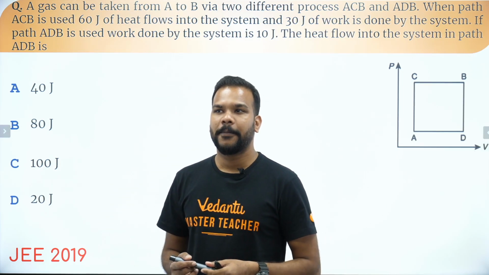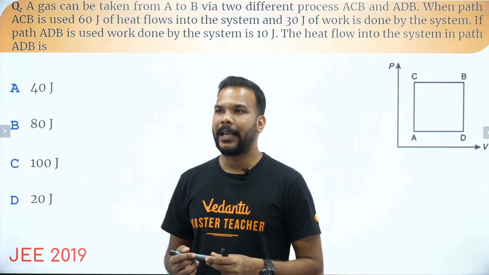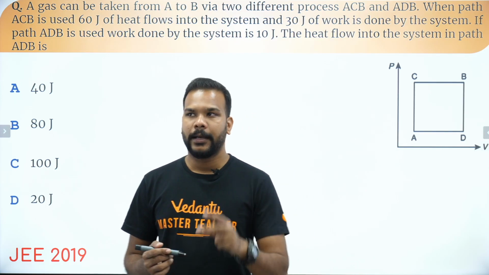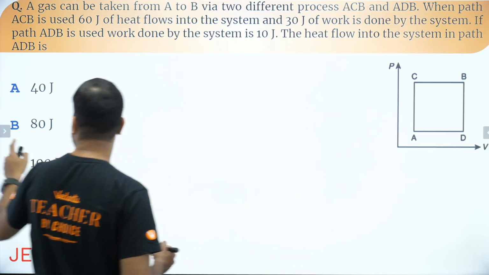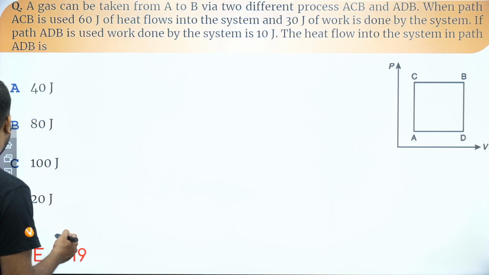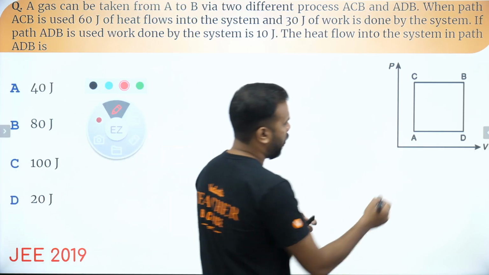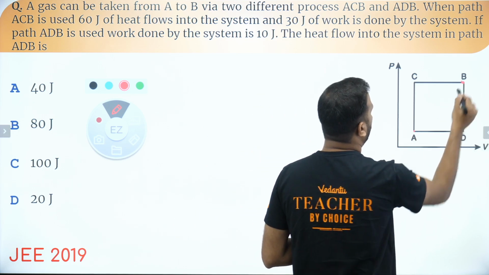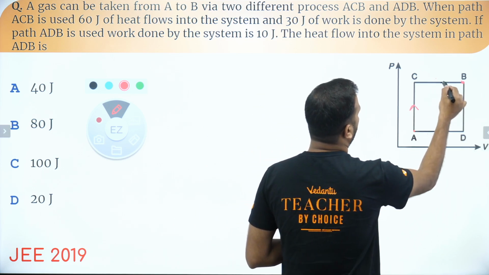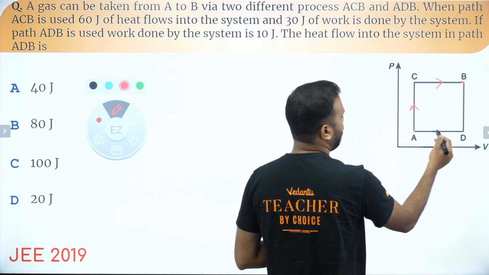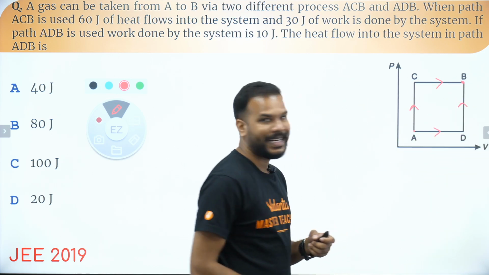Question says that a gas can be taken from A to B along two different paths. You can see that a graph has been given with gas being taken from A to B, one via path ACB, second one path ADB.